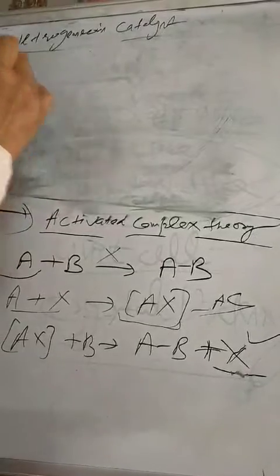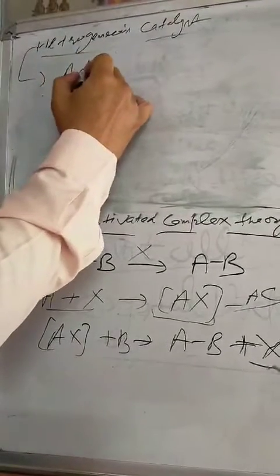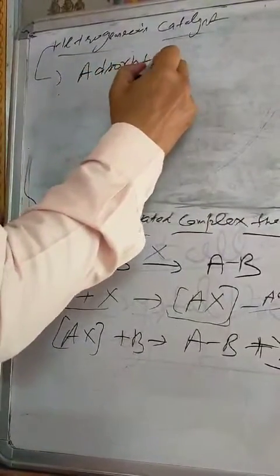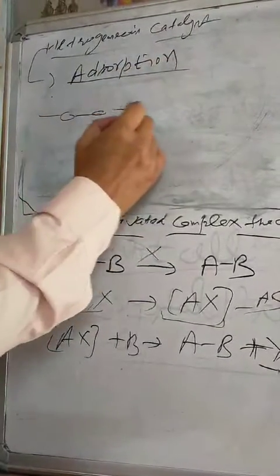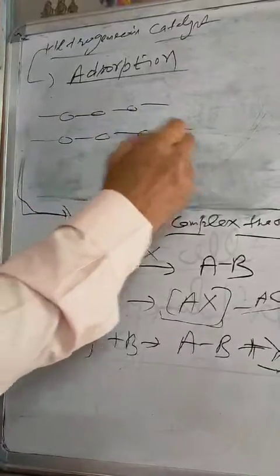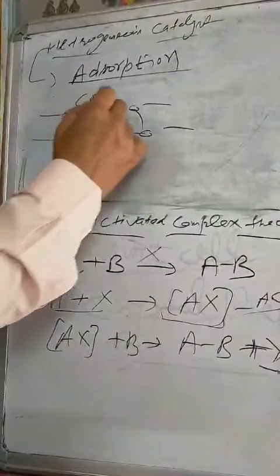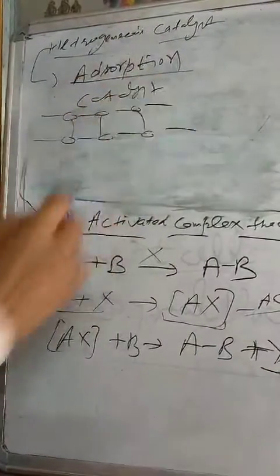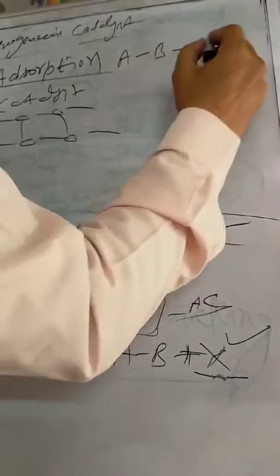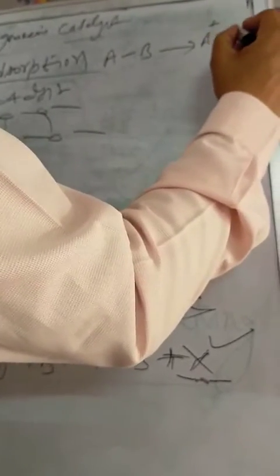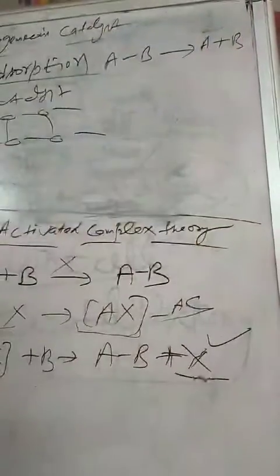It works with the help of adsorption. I am taking a catalyst. This whole molecule is a catalyst. Suppose I want this reaction. Again, this AB molecule, after reaction, will break into A and B. A becomes separate and B becomes separate.